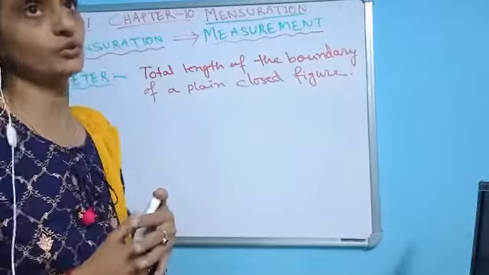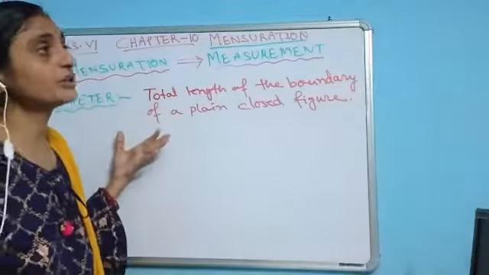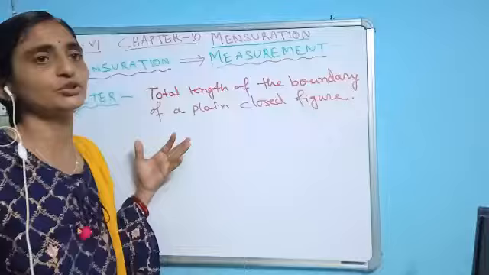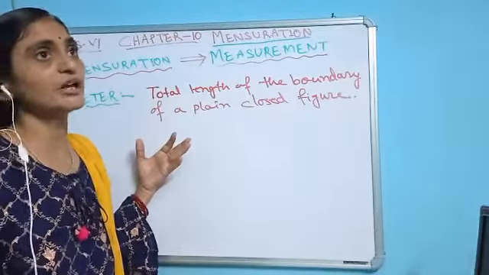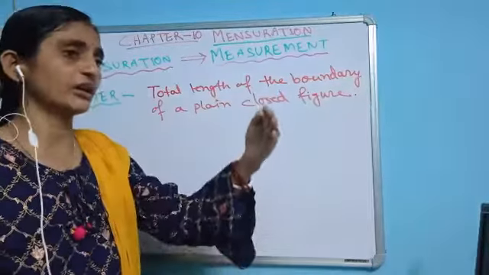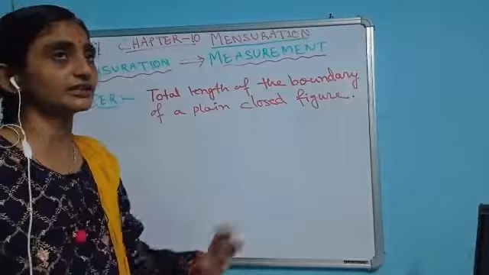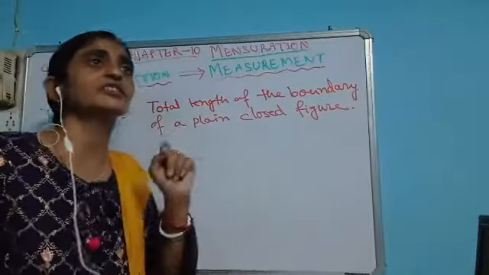The first term we are going to discuss here is perimeter. Perimeter means what? Suppose you are going for a morning walk with your parents. You might have seen in the health park a pavement made for walking, and in many places milestones have been put. One is 500 meter, another is 1000 meter, like that. What do those things mean? That means you have covered that much length.